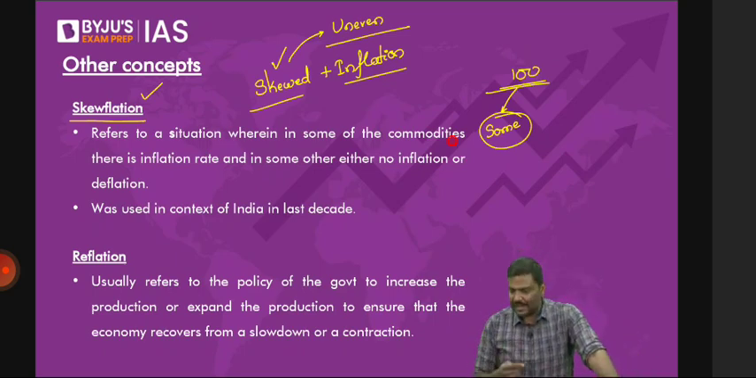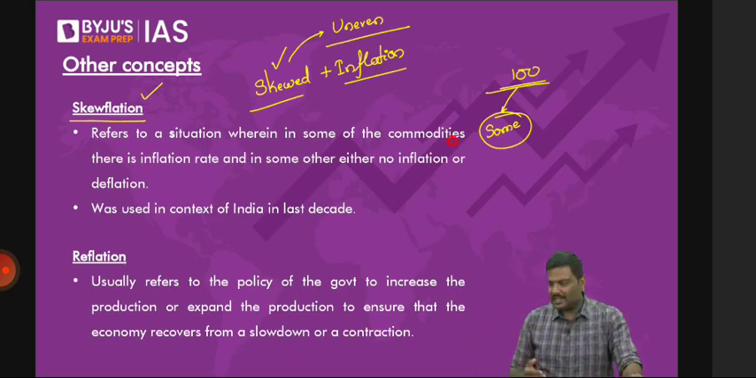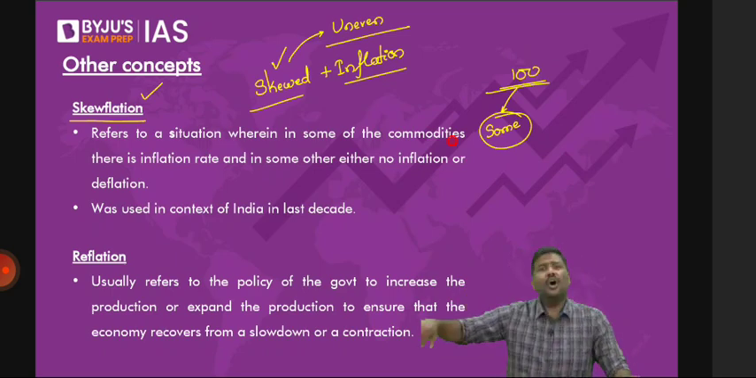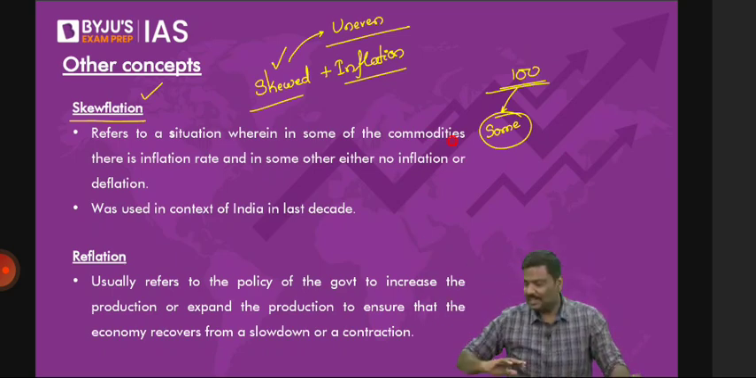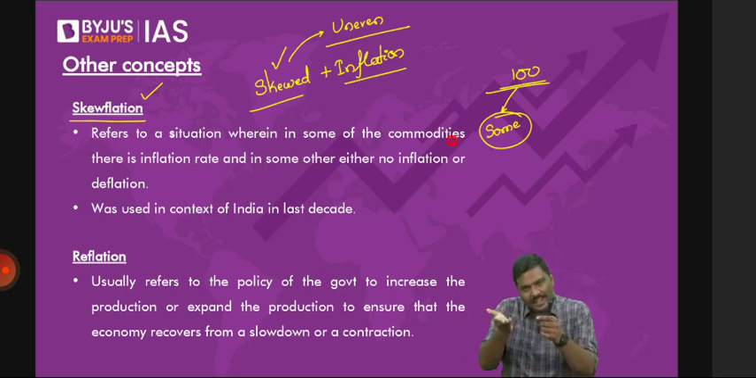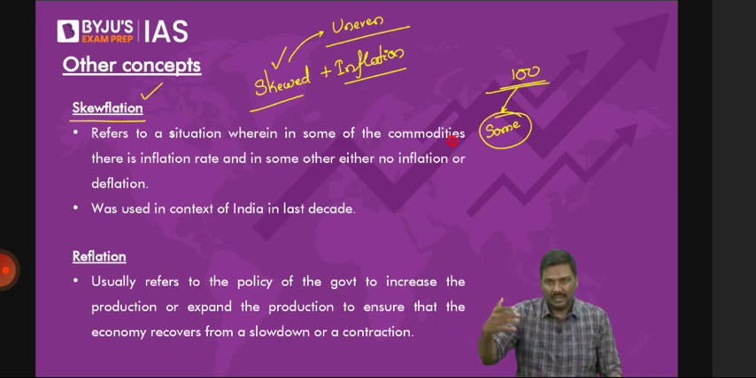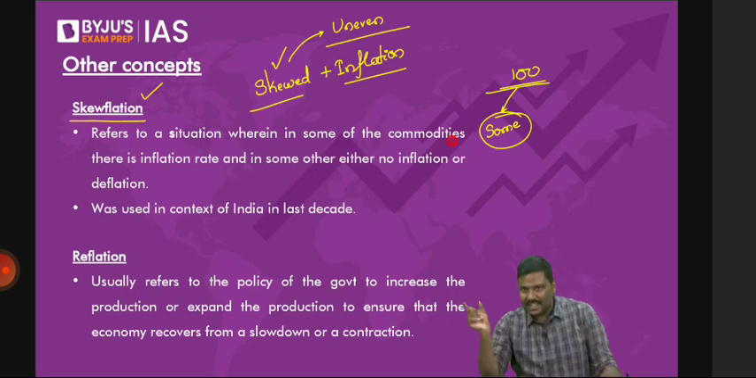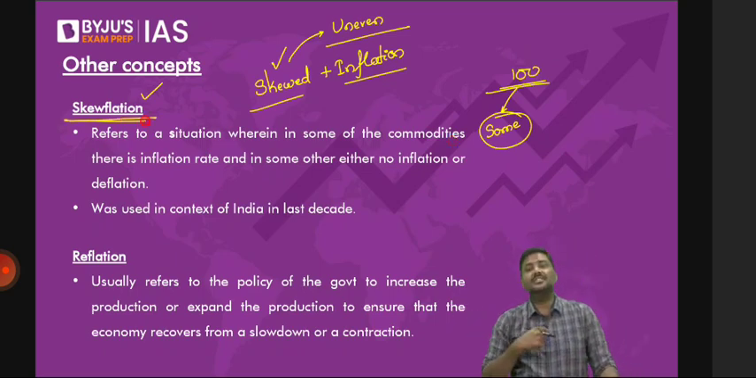Is it okay? I'll repeat it again. In some of the commodities, the prices have increased. But in other commodities, either the prices have not increased or rather than increasing, they have decreased. Right? Because the inflation rate, the higher price level, is not uniform. It is uneven. Right? For some, it is higher. For some, it is not changing. For some, it has lowered. Because the inflation is uneven like this, it is called skewflation. That is a skewed inflation.